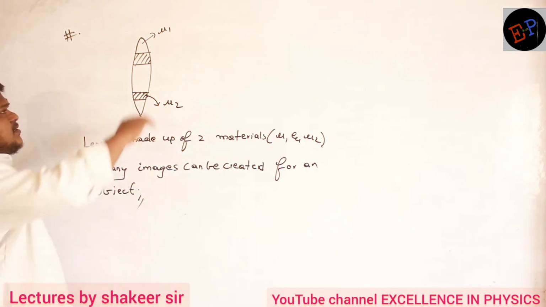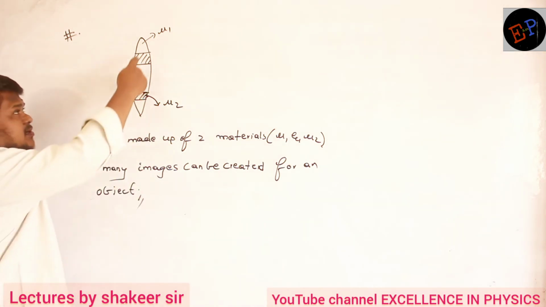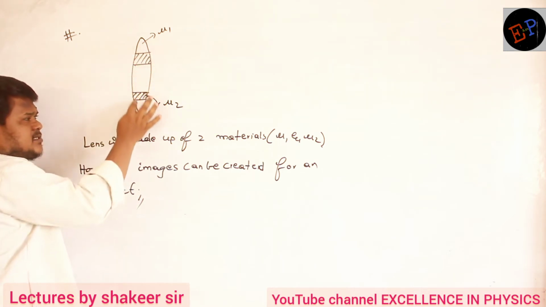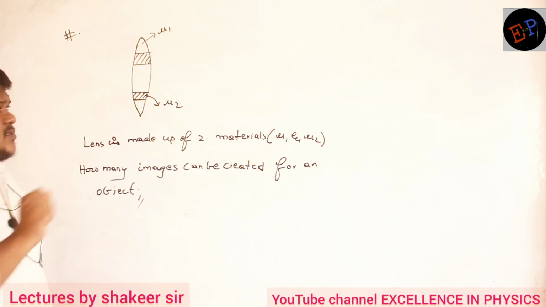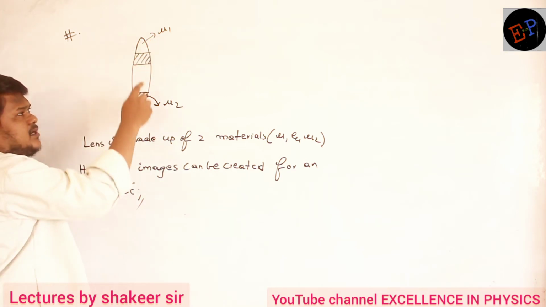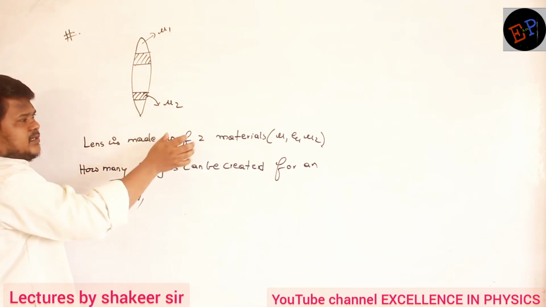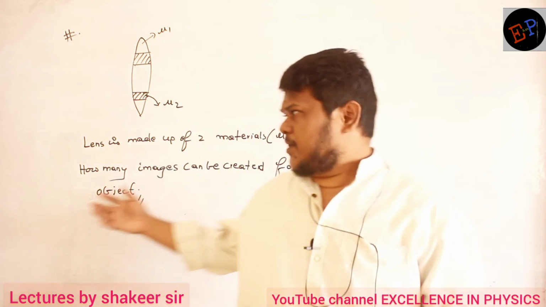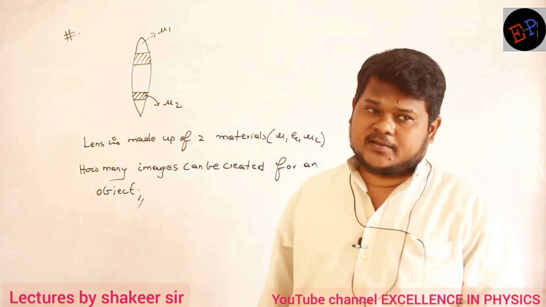See, this lens is made up of two materials. Here you are seeing an unshaded region. This unshaded region is made of a material whose refractive index is mu1. And here you are seeing a shaded material, which is made of another transparent material whose refractive index is mu2. If I place an object in front of this convex lens, how many images can be created? That is the question.